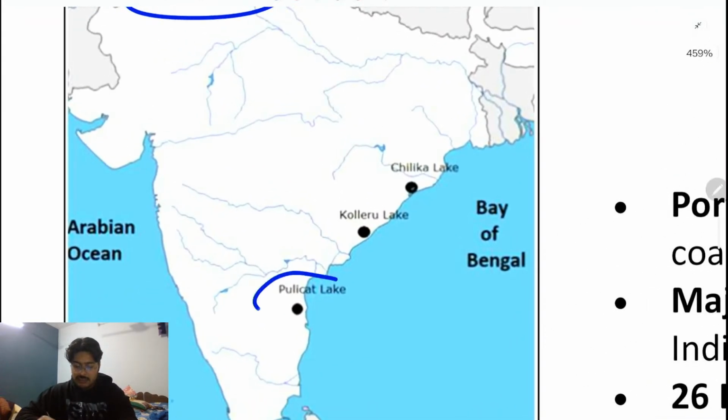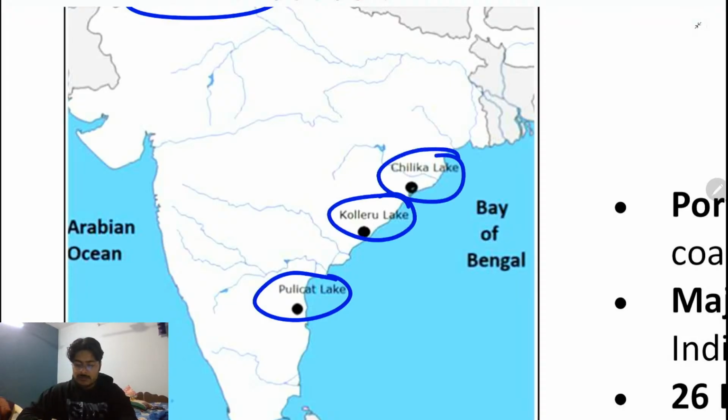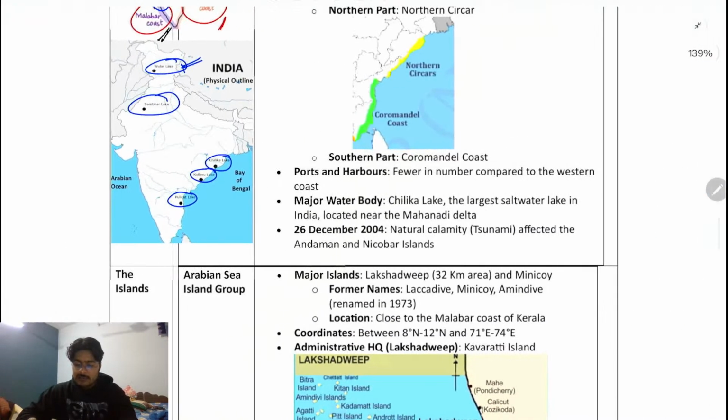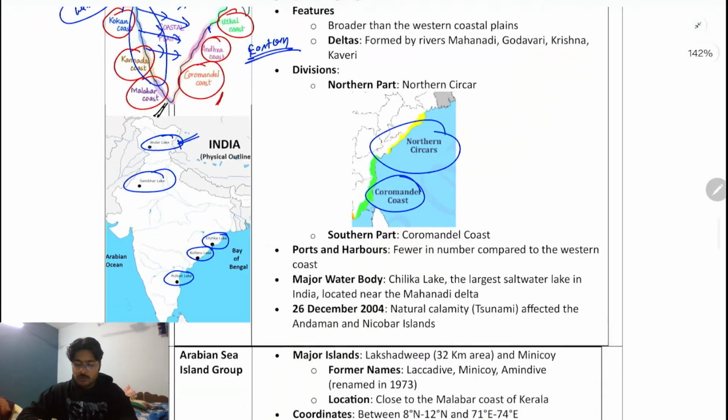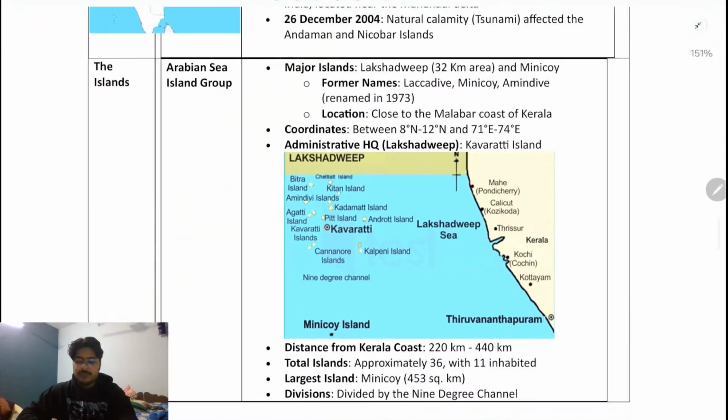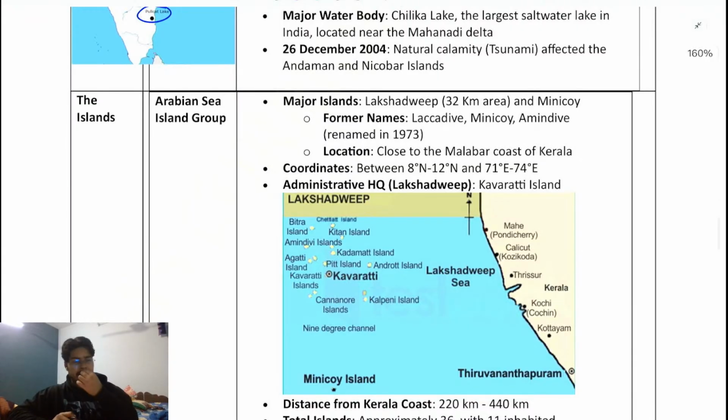Pulikat Lake, and then we have the Kollu Lake and the Chilka Lake. So some of the lakes are there. Next, I will talk about the Coromandel Coast and the Northern Sarkar, or Utkal Coast. We have already talked about that. Now, this is something important you need to understand about the Andaman and Nicobar.